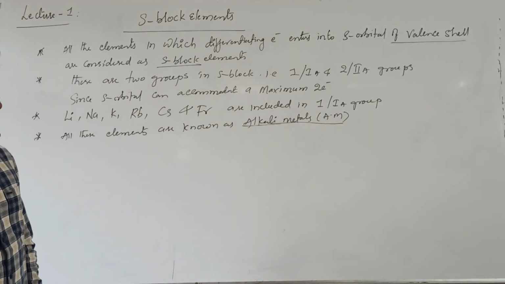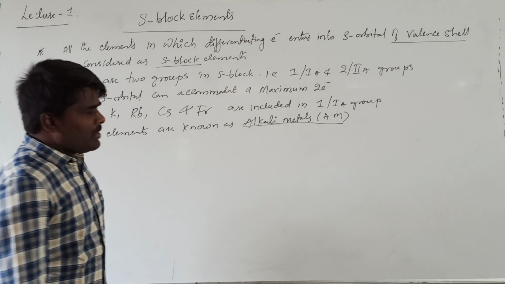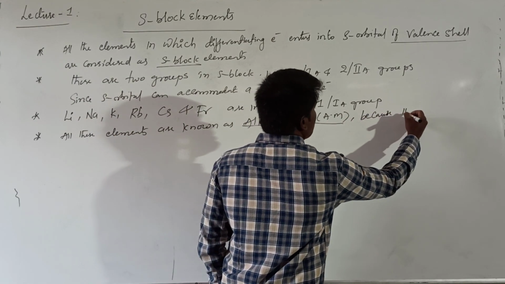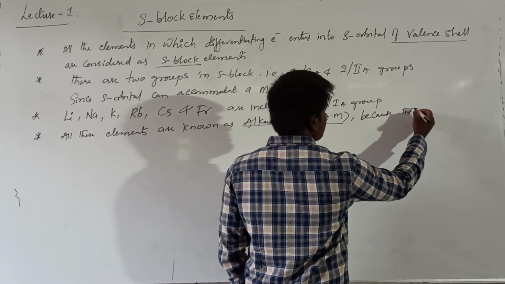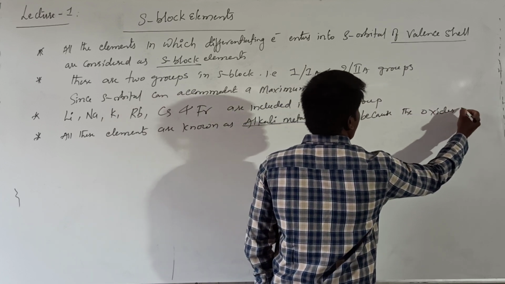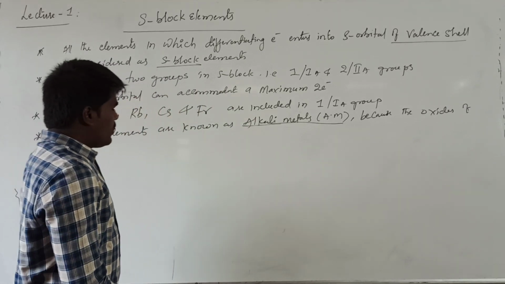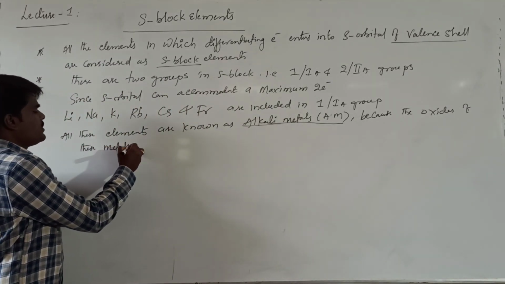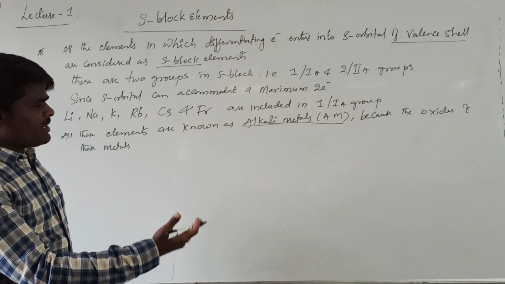Why are they called alkali metals? Generally, all these are metals, hence we call them alkali metals.